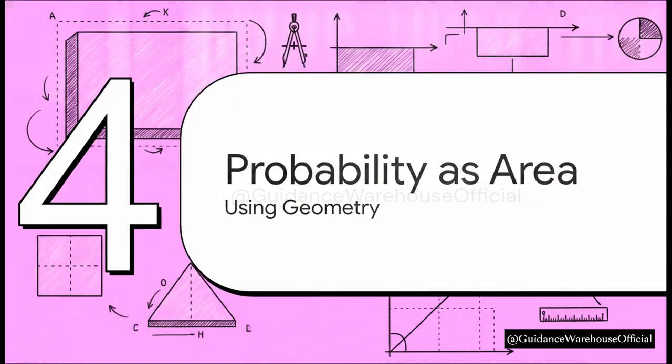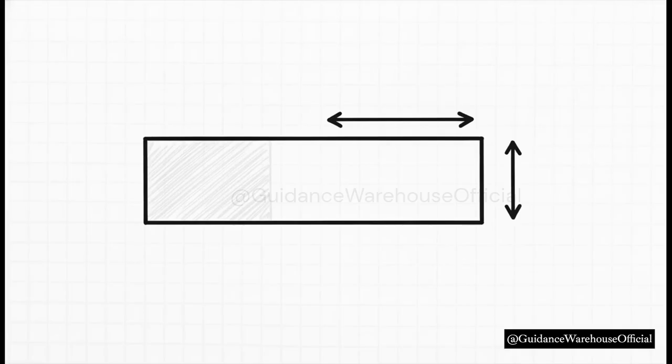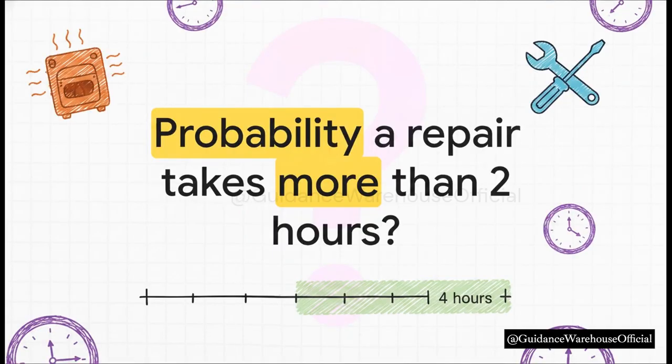Section 4. Probability as area. Let's make this even easier with another real-world example, so we can see exactly how to calculate specific probabilities. So, the absolutely crucial thing to remember is that calculating probability here is literally just calculating the area of a rectangle. The probability that our variable x is less than some target value k is just your new base multiplied by that uniform height we talked about. Let's test this out.